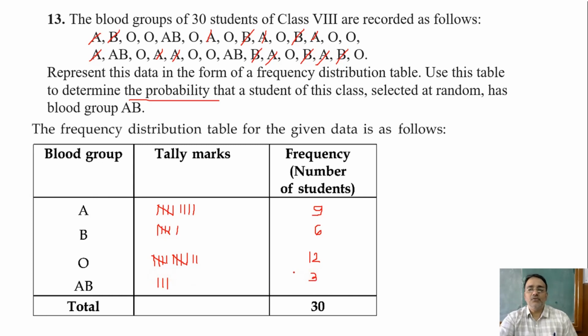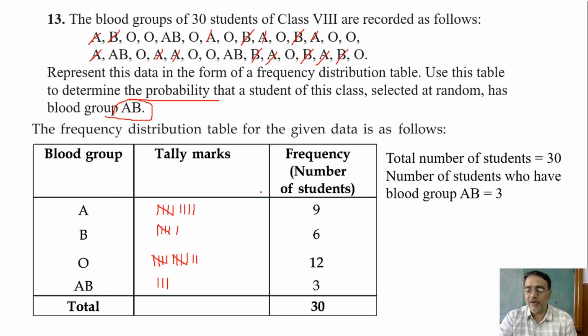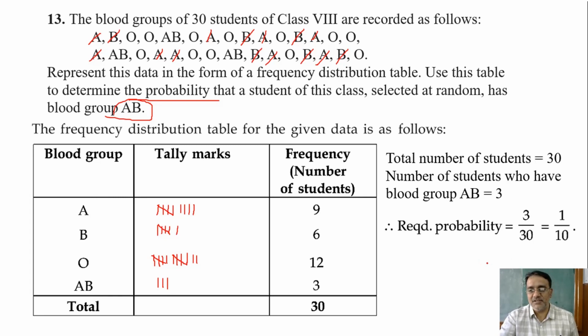Good. Now we have to find the probability that a student of this class selected at random has a blood group AB. So what is the total number of students? 30. And the number of students who have blood group AB? 3. So the required probability is 3 upon 30. So final answer? 1 upon 10. So this is the final answer.